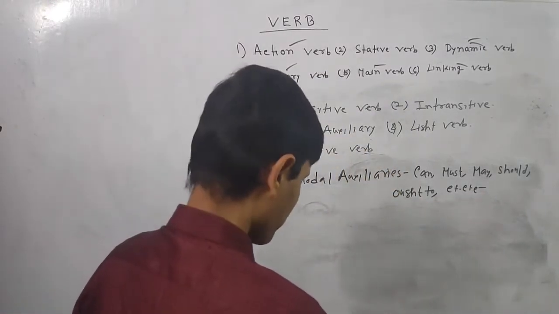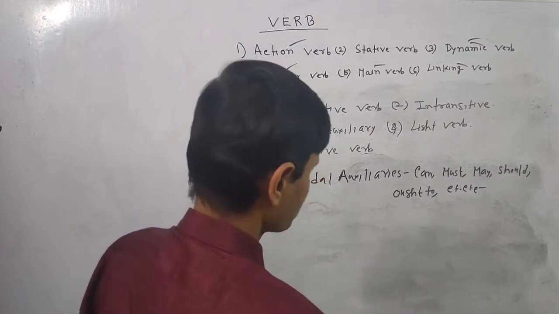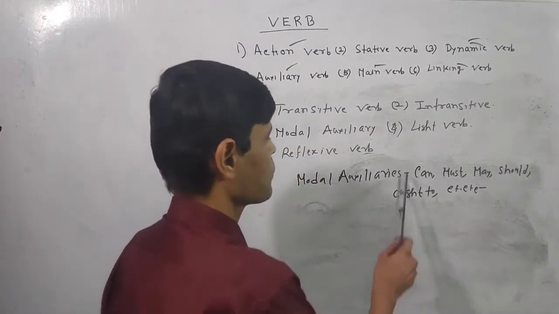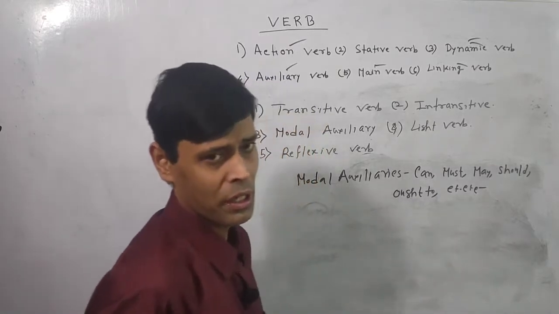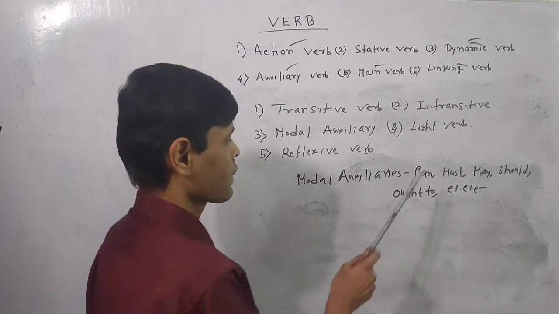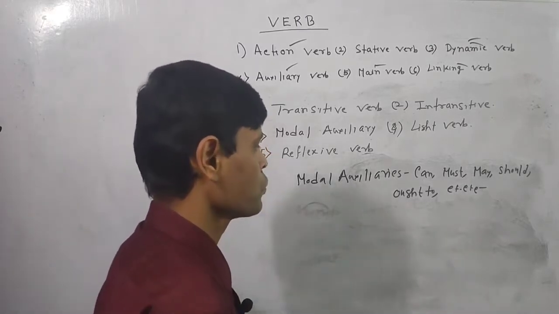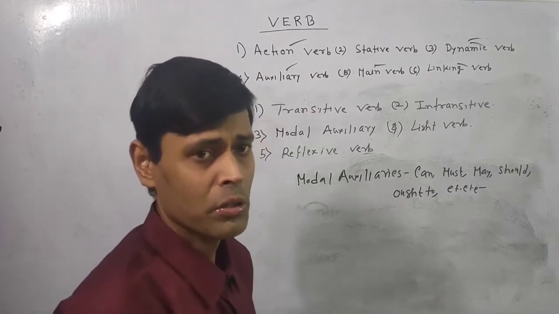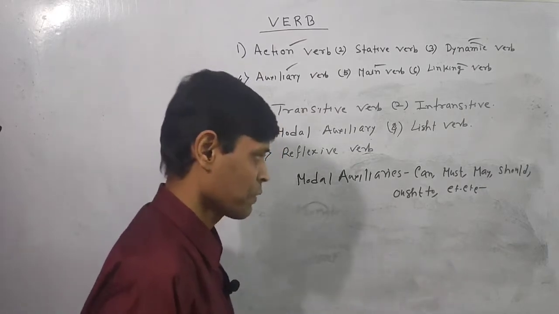So every verb has some different application. Just follow my videos regularly. I will discuss everything bit by bit, not in this class today, otherwise you will be confused. But for your better knowledge, I should say that can, must, may, should, ought to, etc., there are many more, are called modal auxiliary verbs.